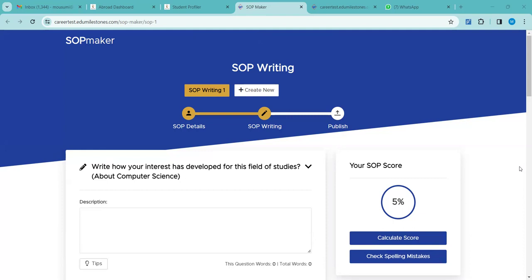And I want the counselors also to go through the SOPs before you send them across. It is actually suggested that before you send across any documents, you have to go through the documents.